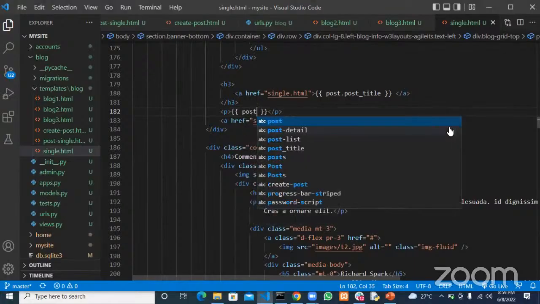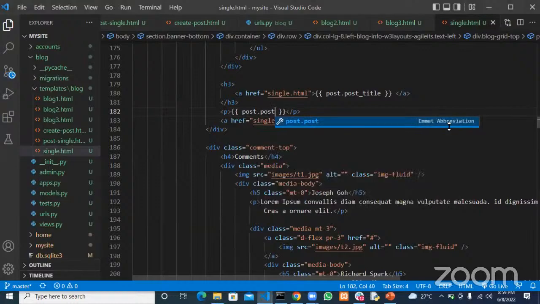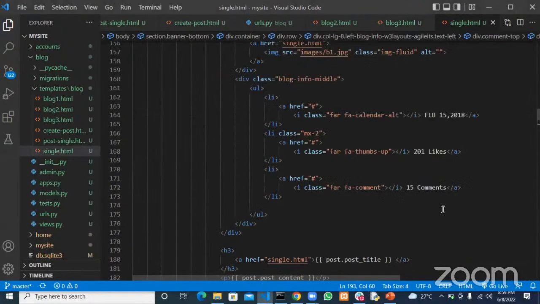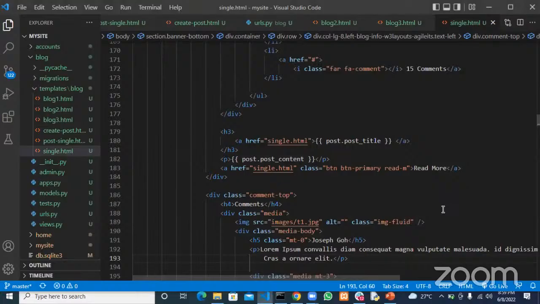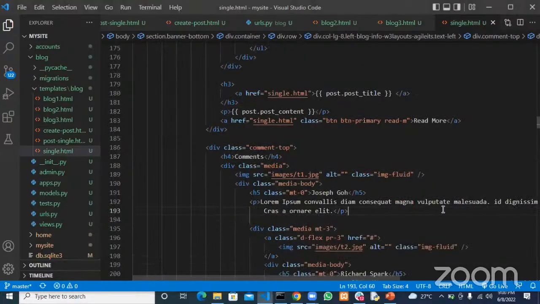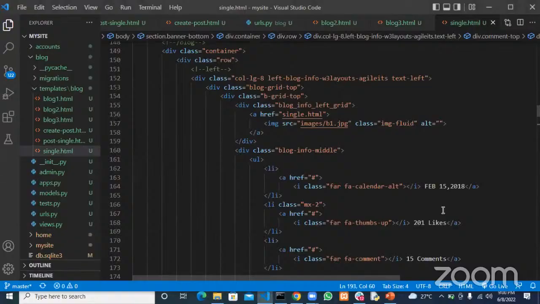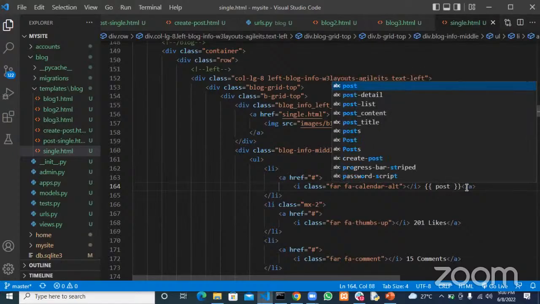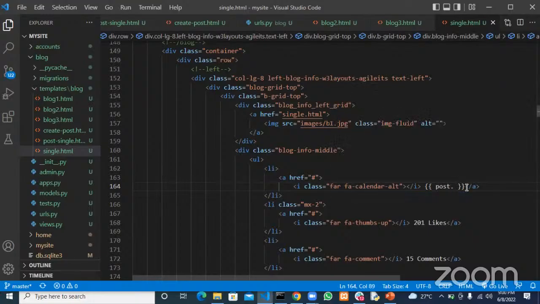Post content. Okay, so so far that's all we have. Is there where they say author? There's no author for now, so let's just leave it there. All right, dates. That should be post.timestamp. Okay, post dot timestamp.